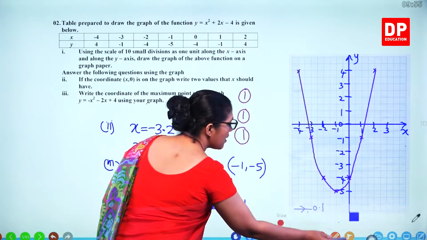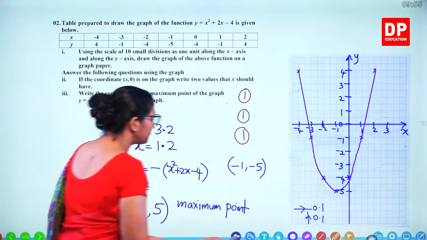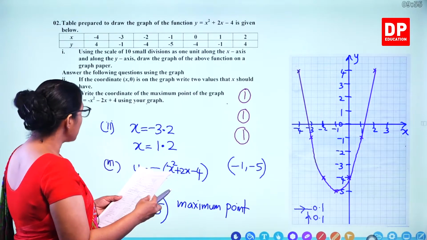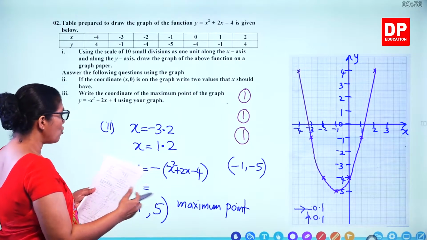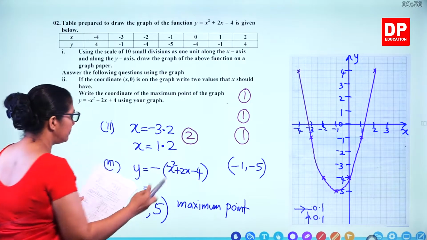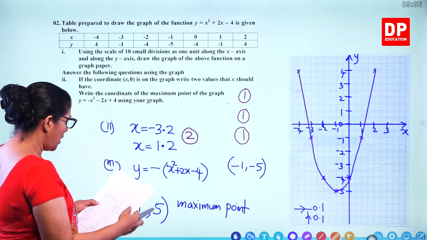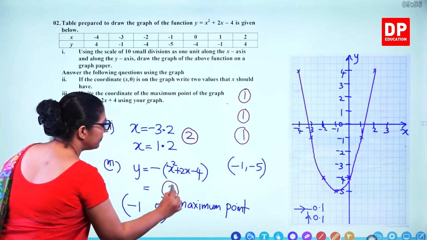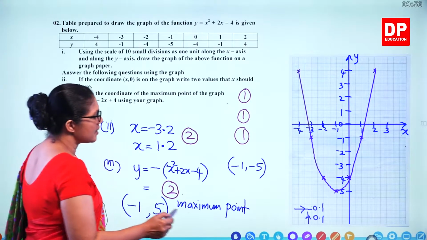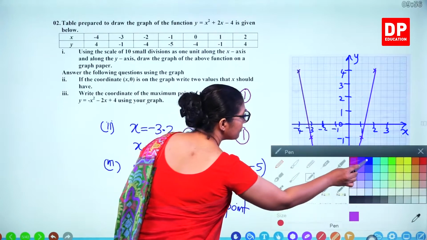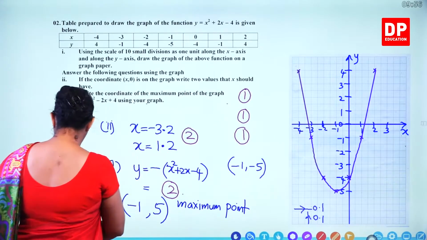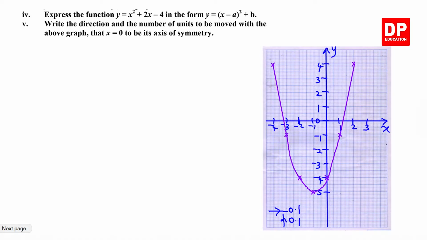Now see how many marks for this one. So you are getting minus 3.2 and 1.2, 2 marks. And then minus 1, 5, again 2 marks. Let's do the next part.